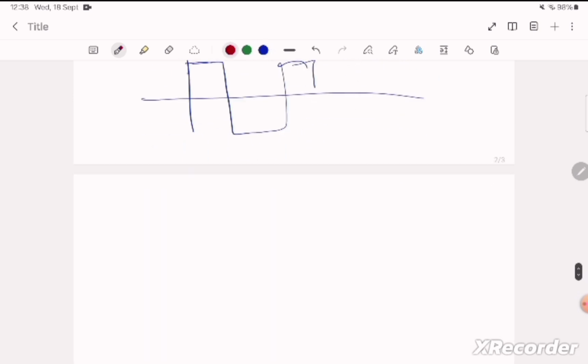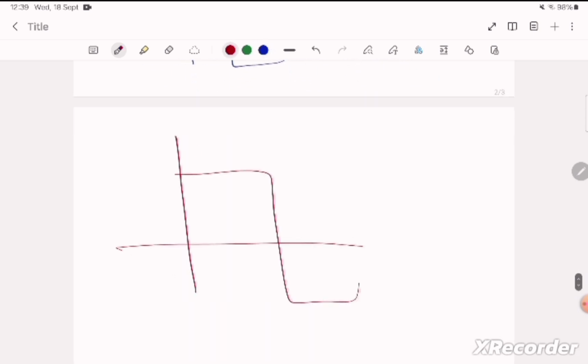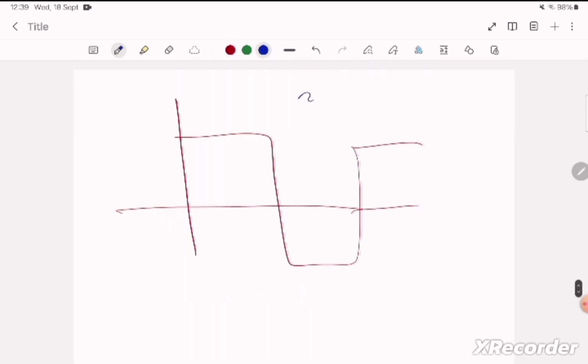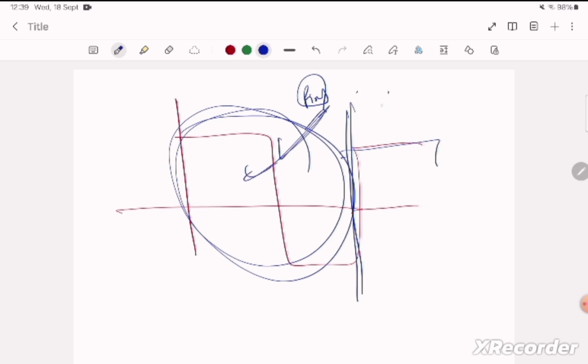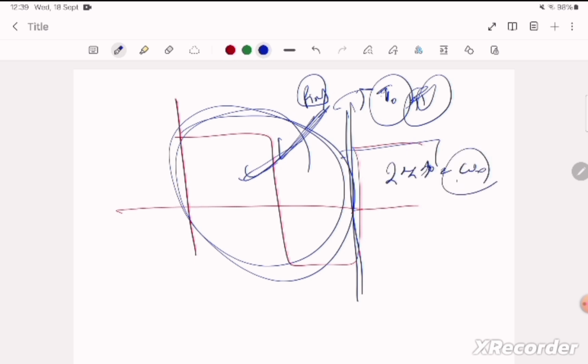So what Fourier now says is, let us suppose we have this same signal here. If we have a periodic signal, this pattern is getting repeated. So first we have to identify the pattern. When we identify the pattern, we will know it is following this pattern, and completing this pattern requires some time. That is T, T naught, the fundamental time period, and we know the relation 2 pi by T naught is equal to omega naught. Omega naught is the angular frequency.